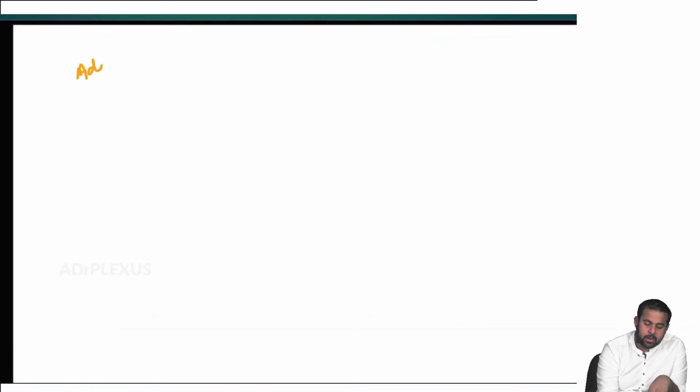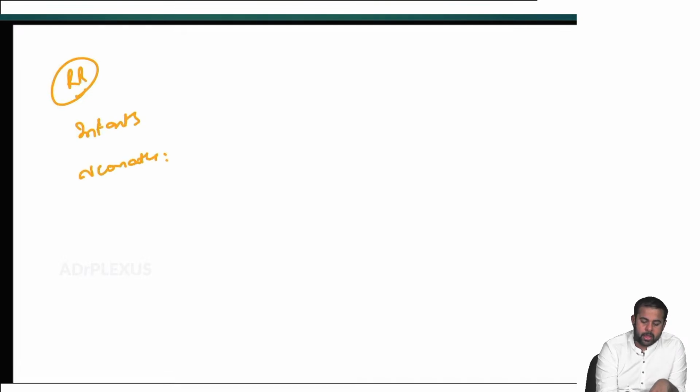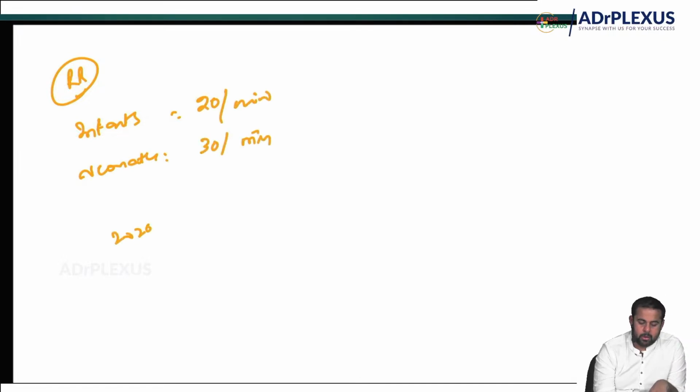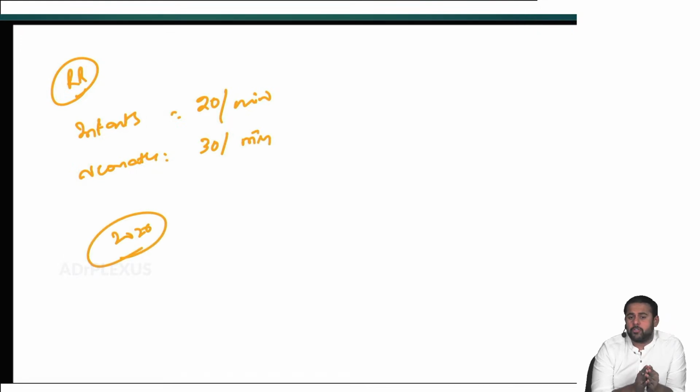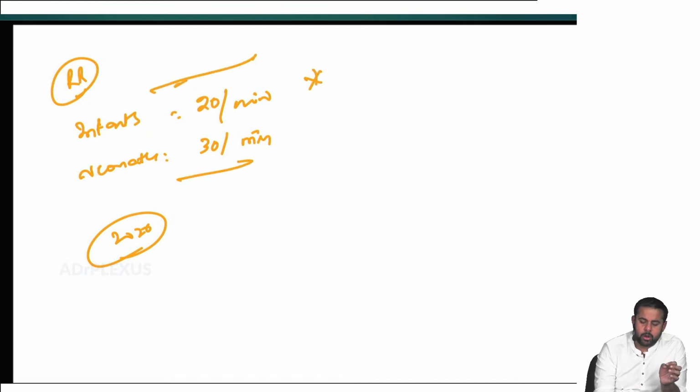And one important point I want you to remember here is a change that, though it is discussed in your pediatrics, is relevant. The respiratory rate in infants and neonates is one of the important changes. Infants it is 20 breaths per minute, neonates 30 per minute. This is the change in the 2020 guidelines, and this was also a question asked in the All India Institute of Medical Sciences immediately after these guidelines. Very important. This is the respiratory rate in infants and neonates. I want you to remember.